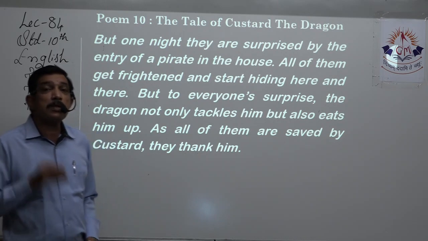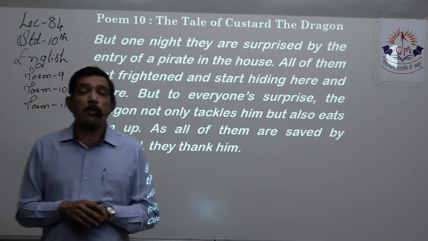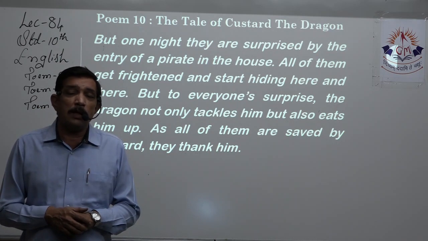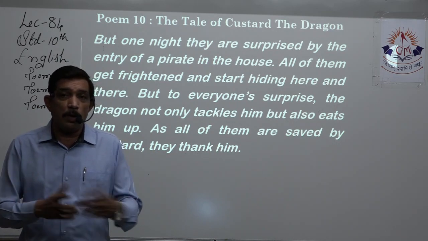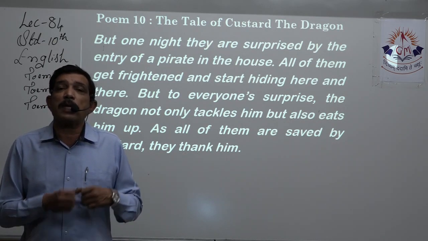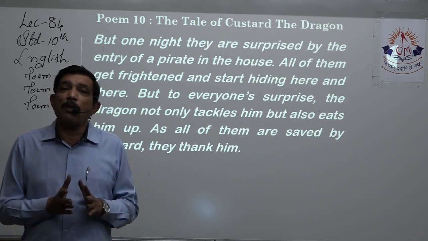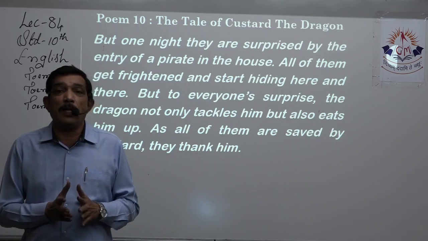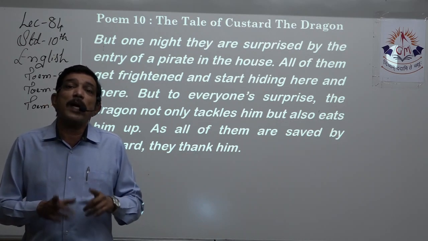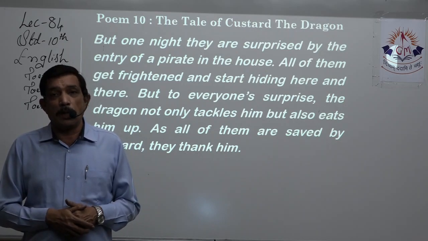So now we see a situation is there where a pirate enters, right? Now, pirates in those days, quite dangerous people, right? And they always carry weapons and they do not hesitate to kill also for looting. So a pirate enters the house and all of them scatter away except the dragon. So here, okay, you are brave, you are courageous, but when? You should be brave and you should be courageous when the situation warrants you to be brave and courageous.